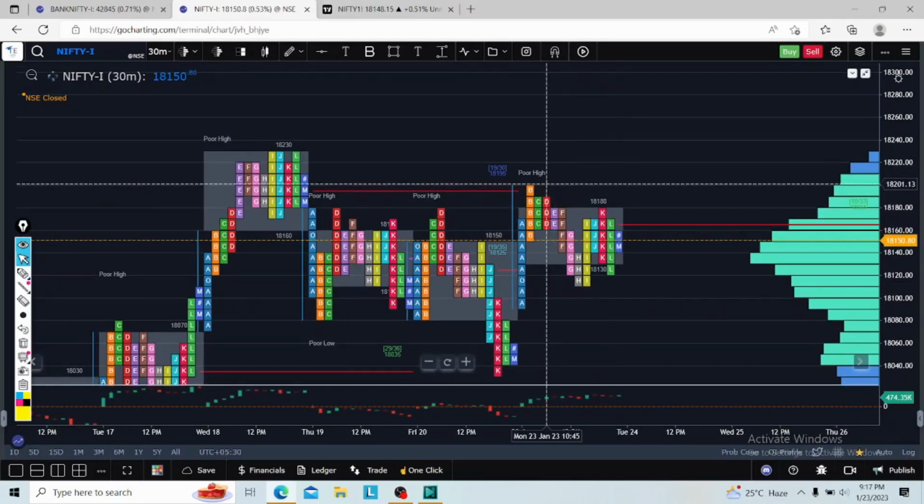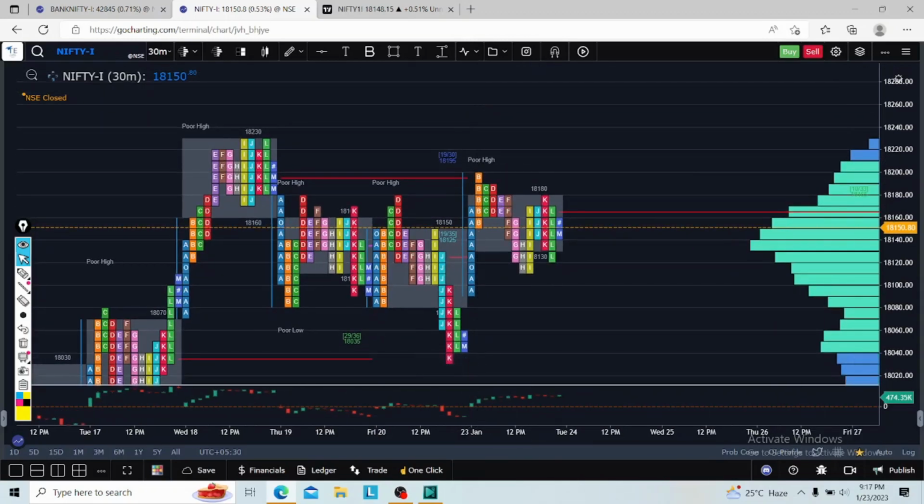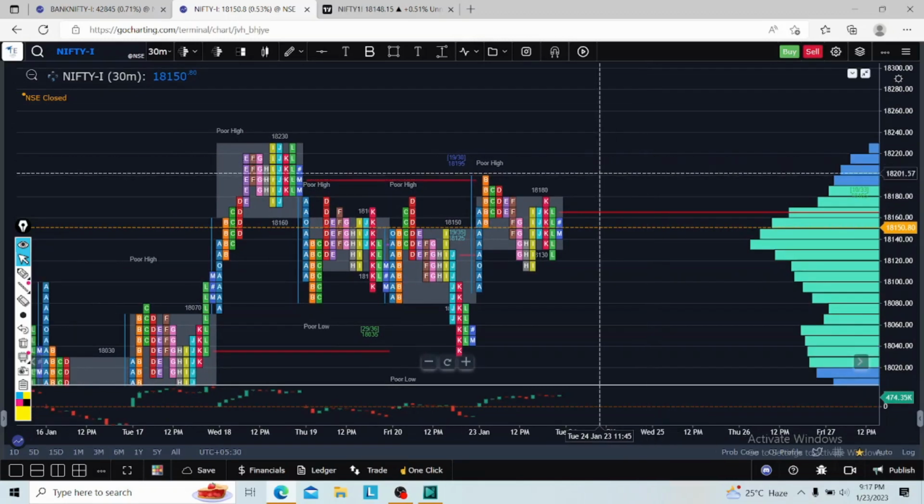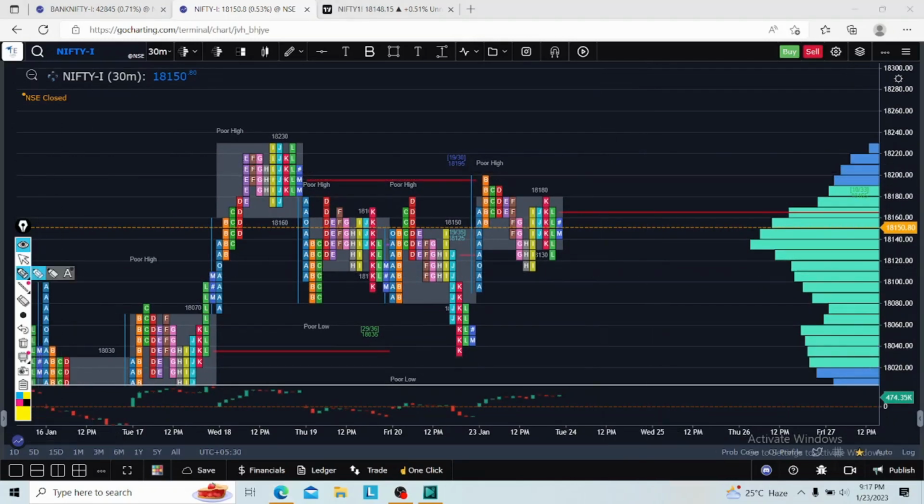Any gap up opening, then I will watch whether there is a test drive, open drive, or open test drive. Based on that, in the gap up case I will go for a long only in Nifty. Otherwise, if the market opens above this day high and returns back inside today's range, then I will plan for a short, on acceptance in this opening only.